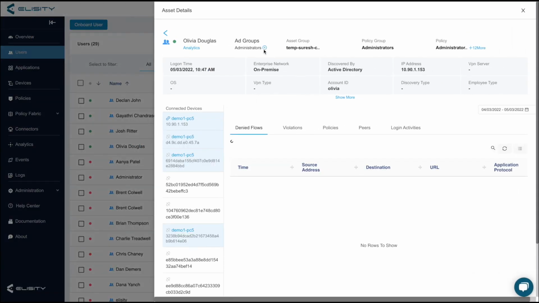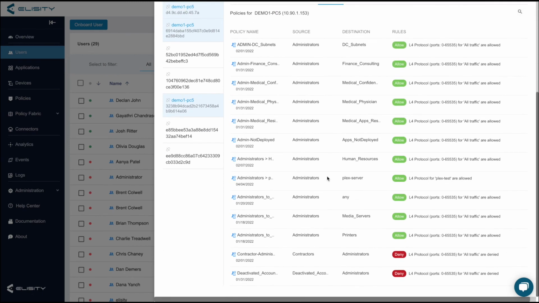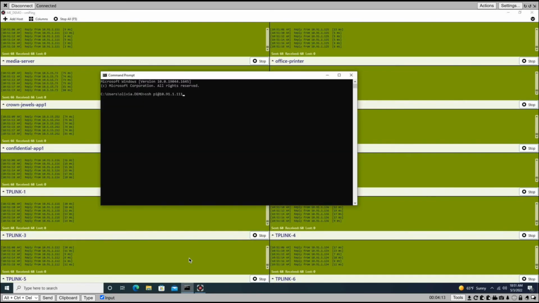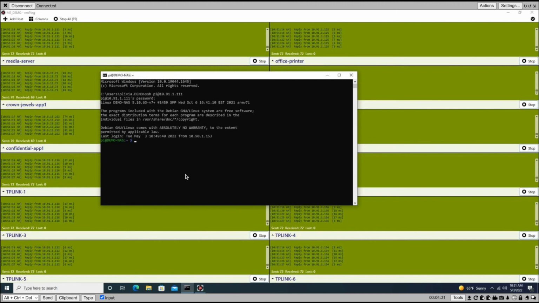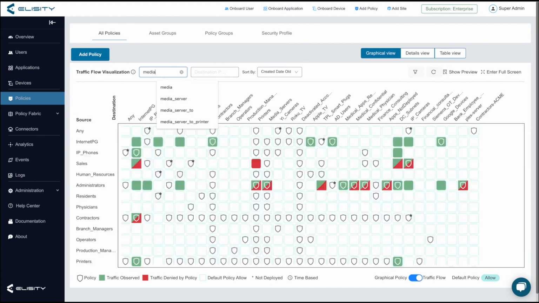I want to quickly demonstrate our identity-based policies being enforced on our Elisity secured network. We have our user Olivia Douglas, who's an administrator in Active Directory. Her policy as an admin grants her full access to most of the network. So from Olivia's machine, we're going to SSH onto the Raspberry Pi to show our ability to limit traffic between unmanaged devices. Now let's run a ping to the printer on the network from this Raspberry Pi. You can see that this flow is allowed, and we can see that reflected in the policy from media servers to printers in Cloud Control Center.